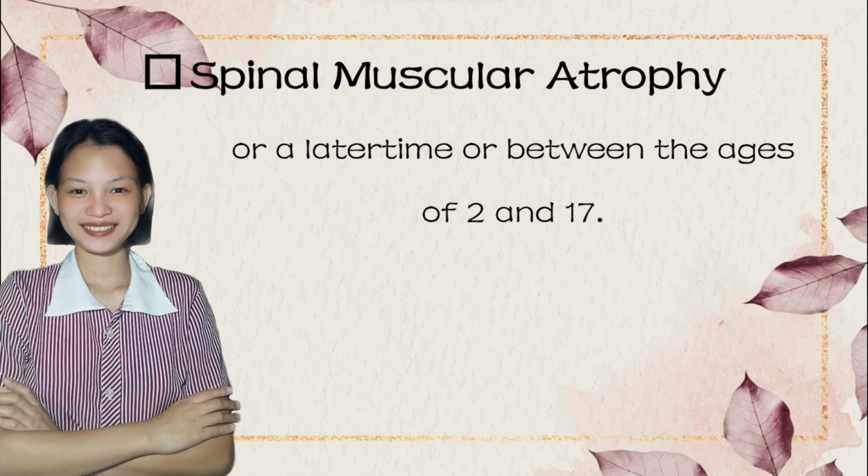It is a group of hereditary diseases that progressively destroys motor neurons, nerve cells in the brainstem and spinal cord that control essential skeletal muscle activities such as speaking, walking, breathing, and swallowing, leading to muscle weakness and atrophy.